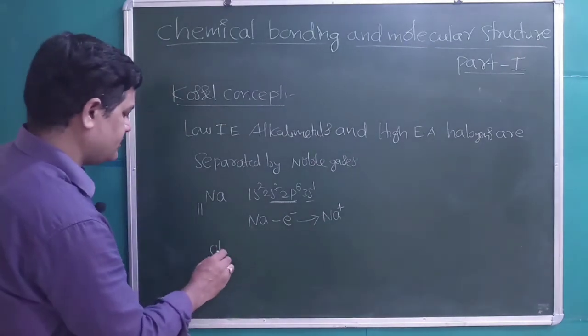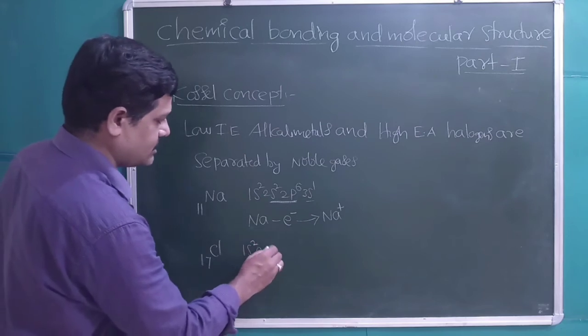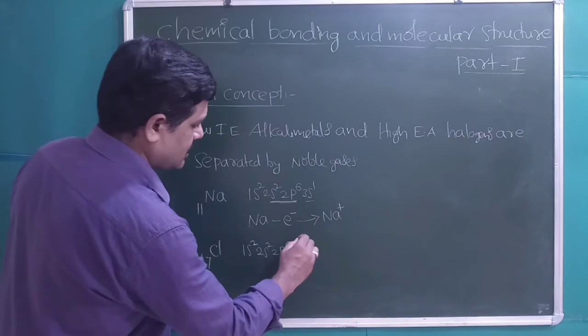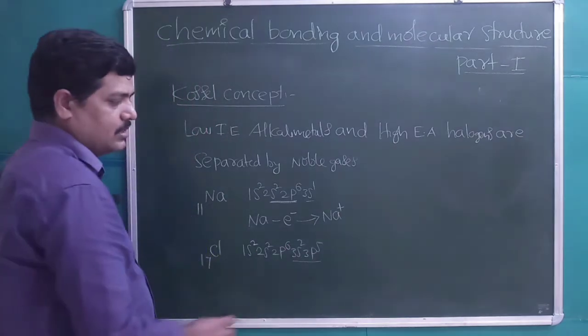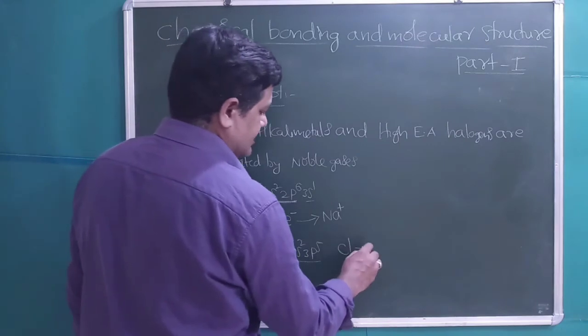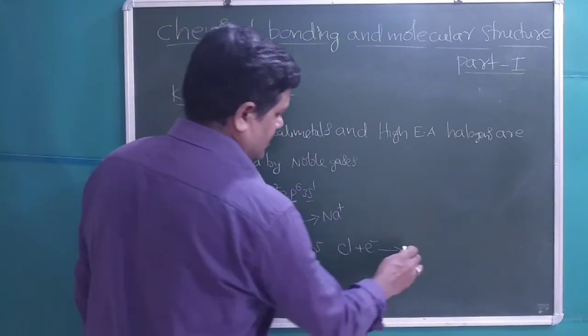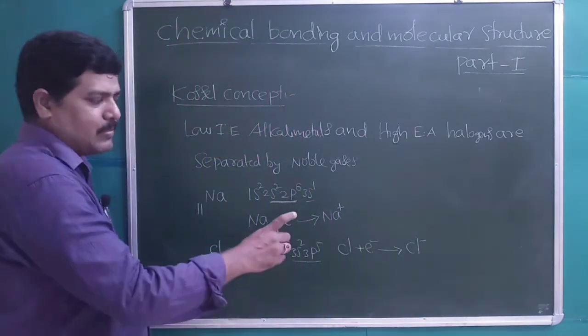Chlorine, atomic number 17, has electronic configuration 1s2, 2s2, 2p6, 3s2, 3p5. So in the outermost shell it has 7 electrons. Being a non-metal, it will accept 1 electron and try to get 8 electrons in the outermost shell, so Cl converts into Cl minus.